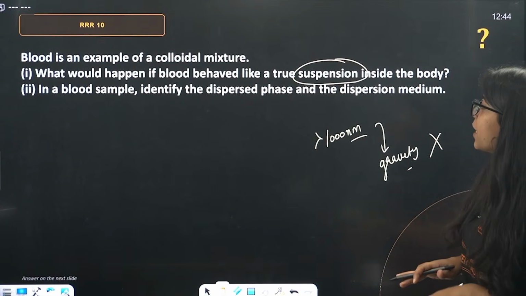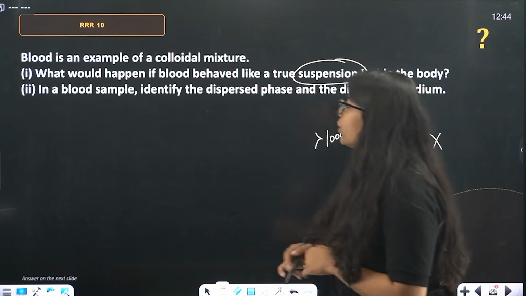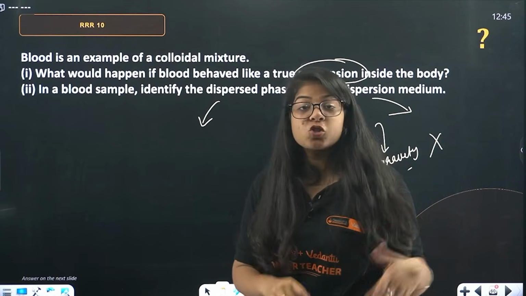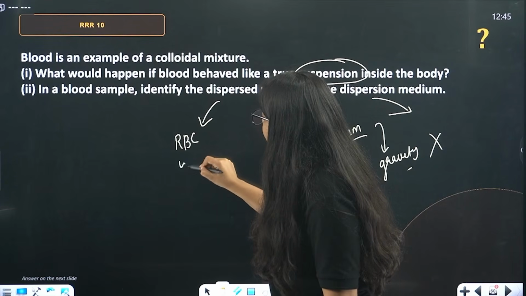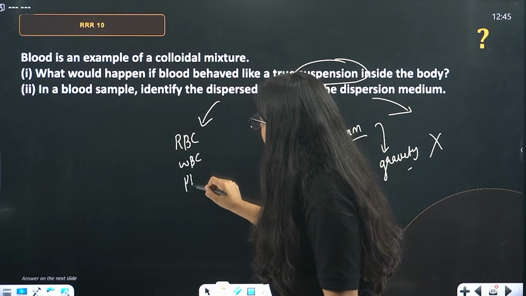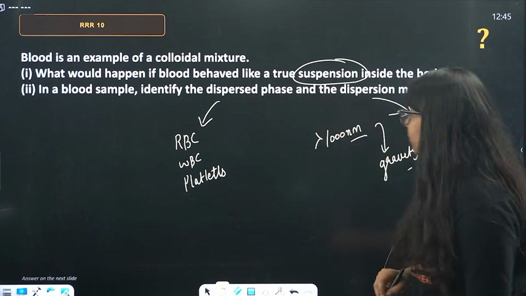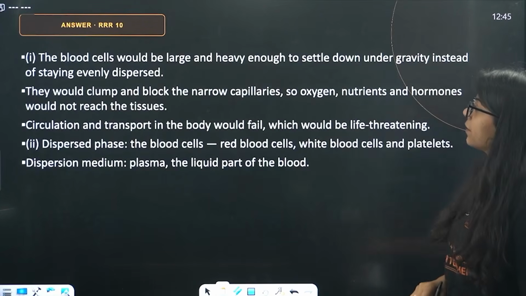In a blood sample, identify the dispersed phase and dispersion medium. Beta, what is dispersed phase? Dispersion medium is basically a solvent. So, what is dispersed phase? RBCs, WBCs, platelets. These are your dispersed phase. Dispersion medium is your plasma. Done?